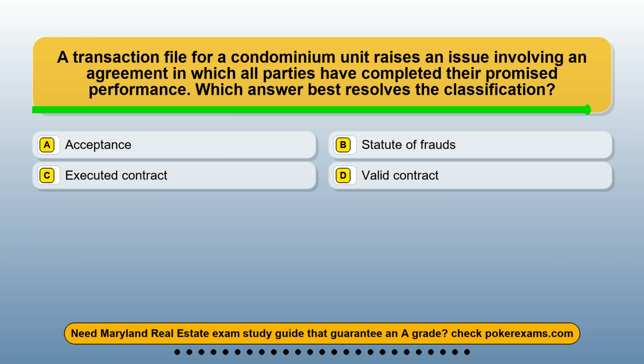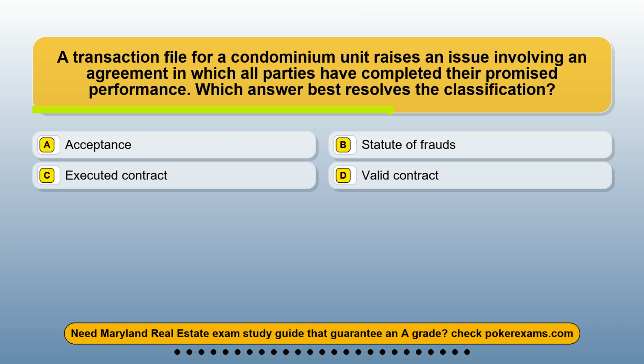Question 15. A transaction file for a condominium unit raises an issue involving an agreement in which all parties have completed their promised performance. Which answer best resolves the classification? Option A, acceptance. Option B, statute of frauds. Option C, executed contract. Option D, valid contract.